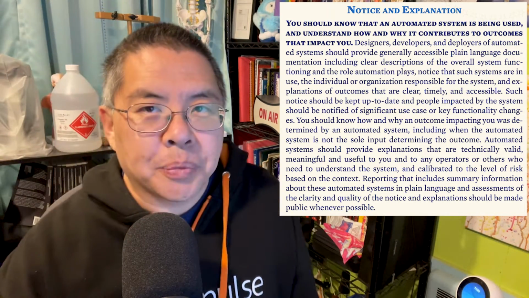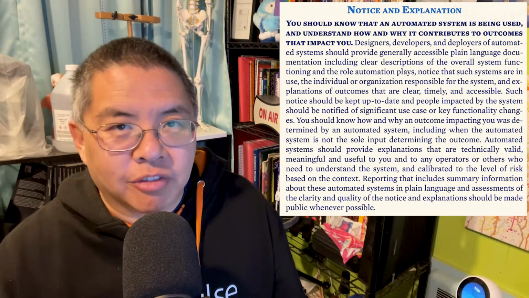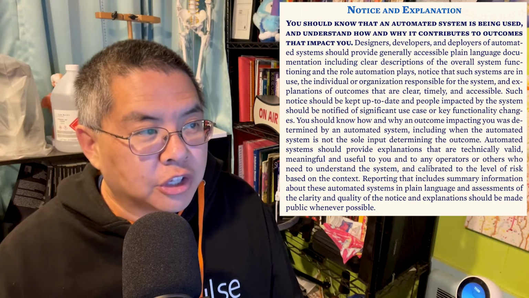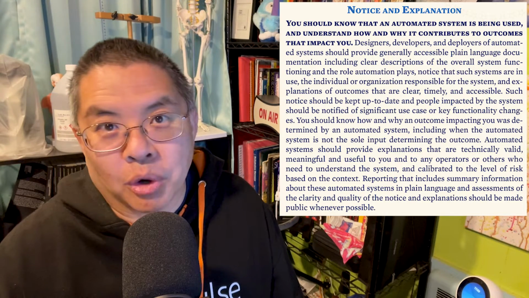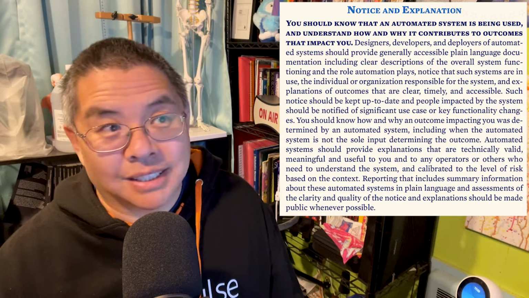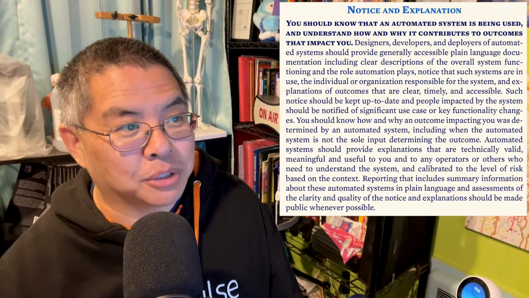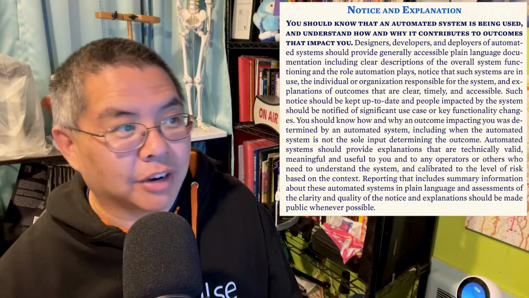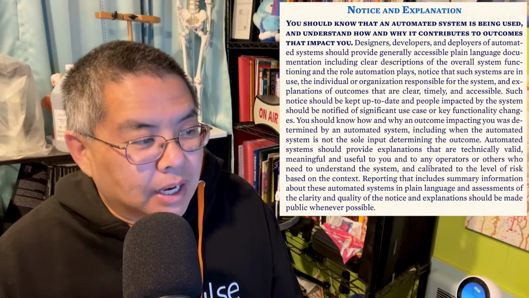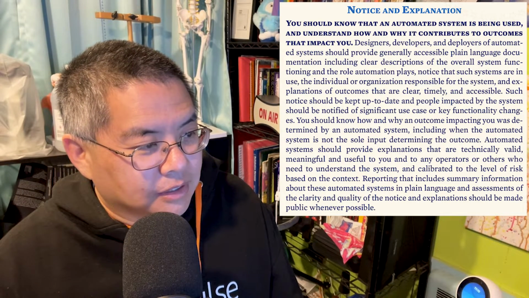All right, so this one is pretty straightforward, right? If a system is being used that's automated, you should know how it works, right? You should know what's in the box, and you should be able to say, let's perhaps not use this if it's not working, right? Or at the very least be able to explain the outcomes. Let's look at a couple of the examples that they give in the paper.